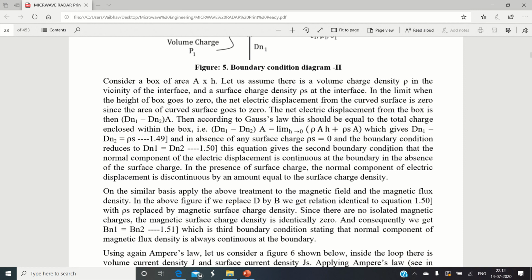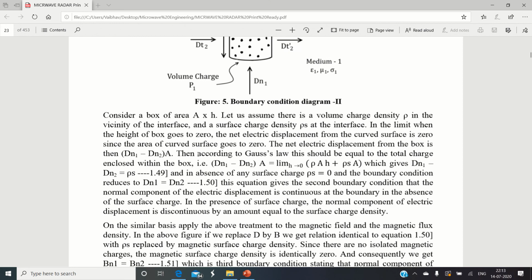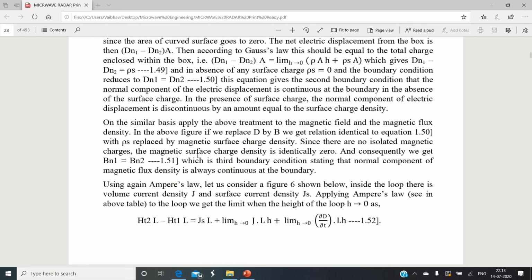This is the second boundary condition, and it specifies that the normal component of electric field displacement is continuous across the boundary from medium number 1 to medium number 2. D simply stands for electric field displacement. So the electric field displacement for the normal component is continuous across the boundary, and that's why DN1 is equal to DN2.